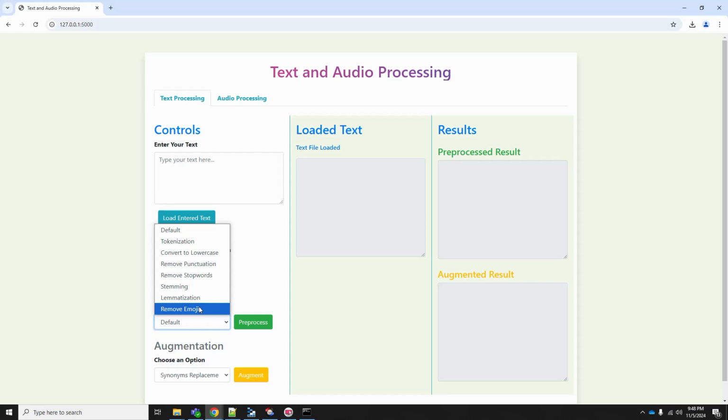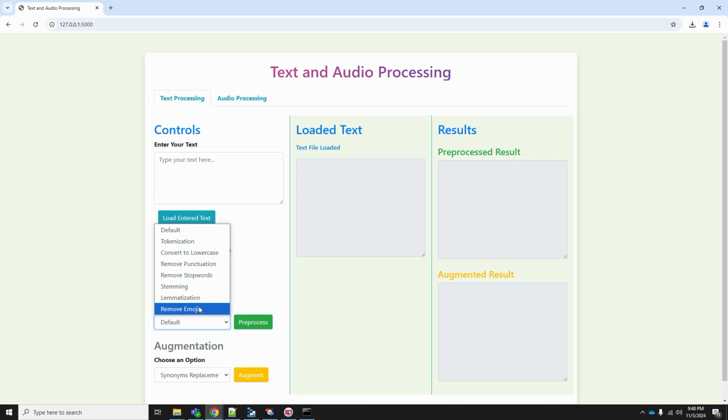Next, why do we have to do augmentation? Augmentation is nothing but creating synthetic data. In case we have a data set, but our data set lacks some kind of variation, or our data set is biased towards one certain class, there is a class imbalance, then we can use this augmentation technique to introduce variation in our data set. Also, we can use augmentation to upscale certain classes which are very low in number, and we can overcome the class imbalance in that way.